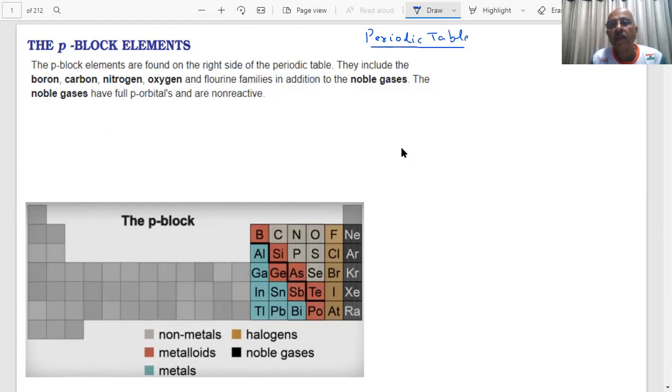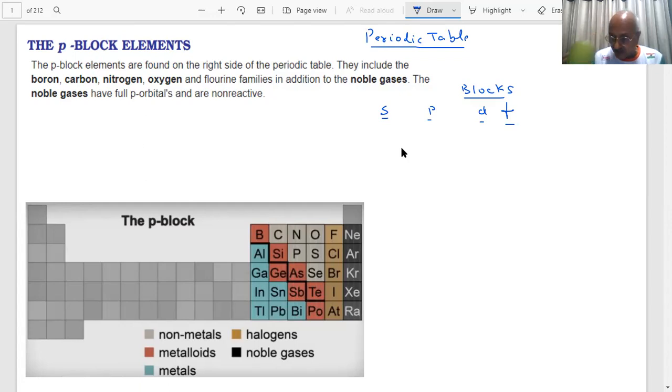We have S, P, D, and F blocks. On what basis do you say there are S, P, D, and F blocks? Sir, on the basis of the fact that the last electron goes into which subshell.